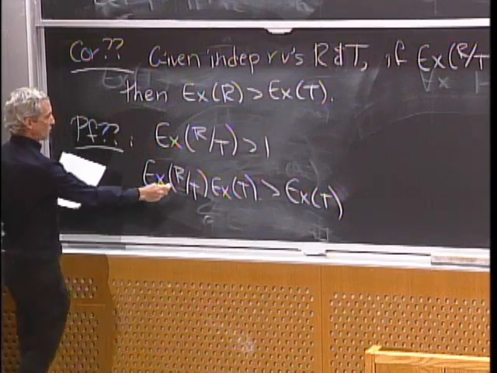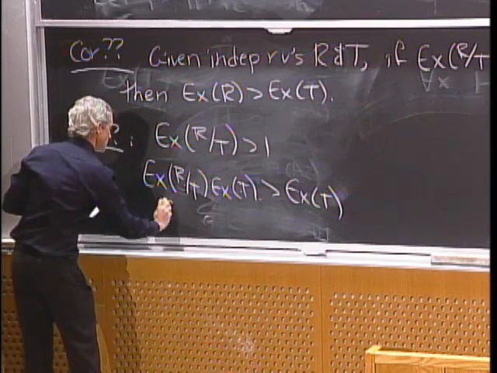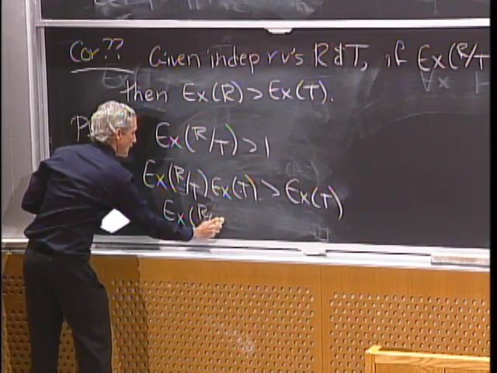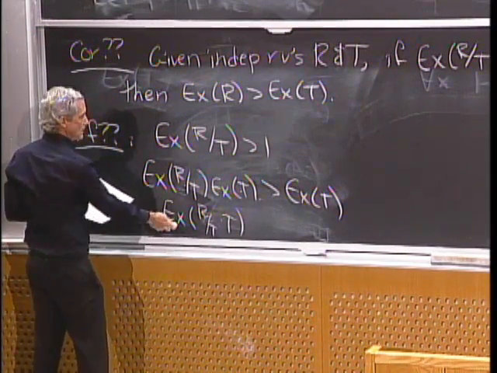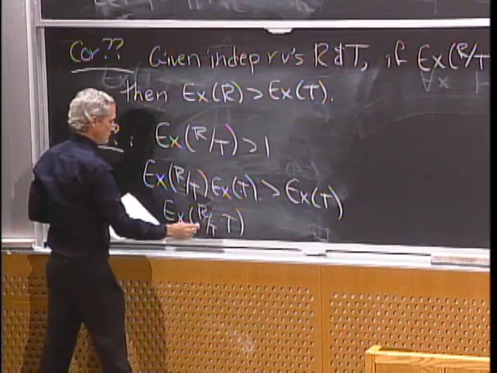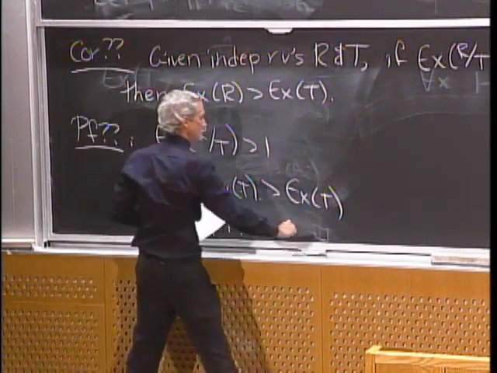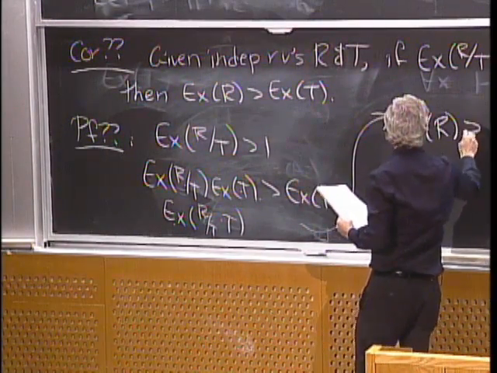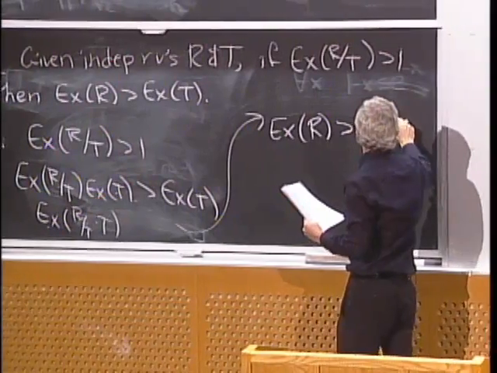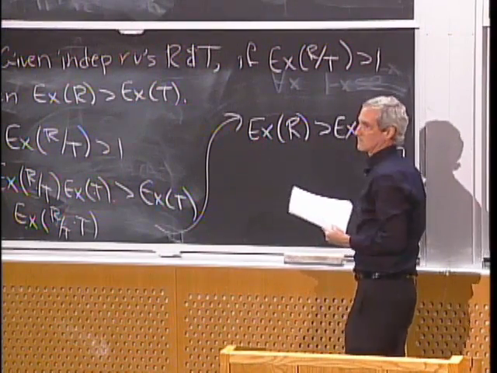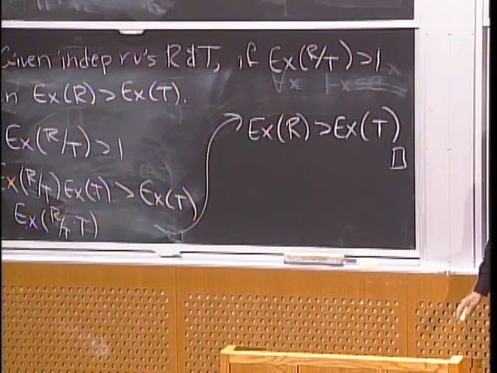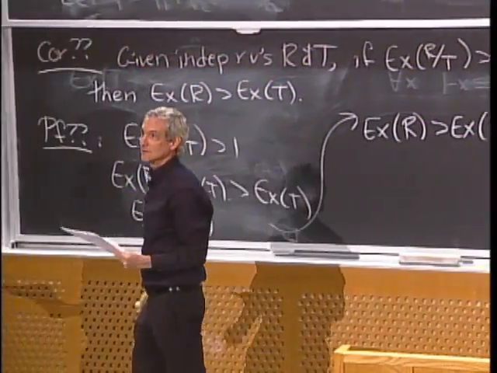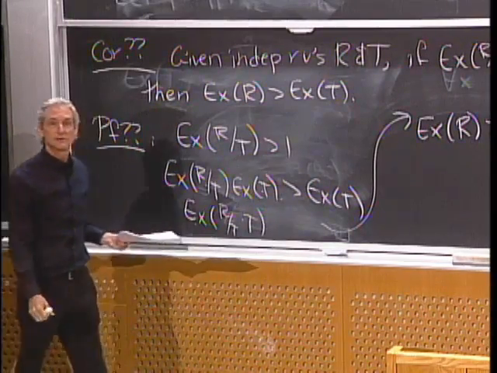All right, and well, the product rule says that this is just the expected value of r over t times t, which is just the expected value of r, because the t's cancel. All right, so I gave you a proof. Anybody have any quibbles with this proof?